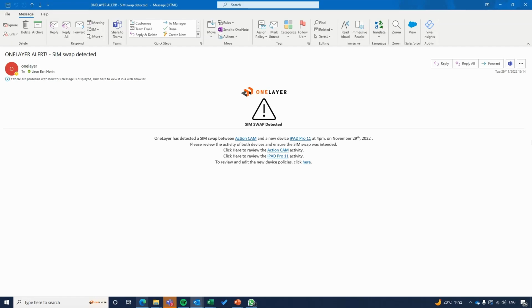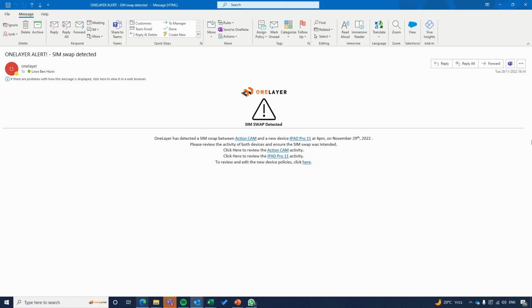Today we're going to discuss a SIM swap incident that was detected by the OneLayer system. In the example we'll discuss today, we have utility 1 allowing utility 2 to bring their own devices into utility 1 network. In this case, an iPad Pro 11 was brought into utility 1 network, and what happened is that a SIM that is owned by utility 1 for some reason appeared in the iPad Pro of utility 2.